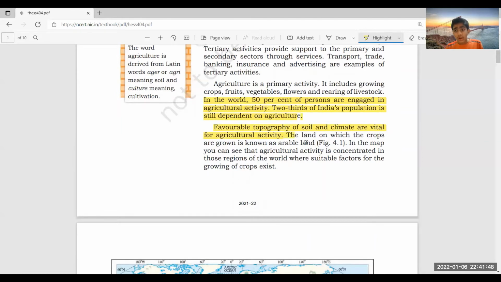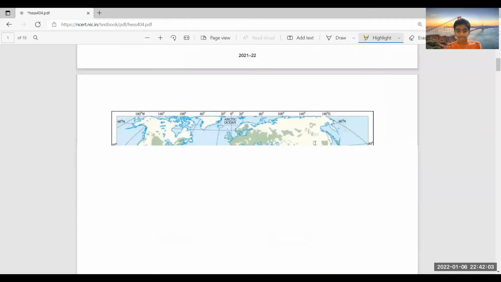And the land on which the crops are grown is known as arable land. Very important thing. Now you'll get what an arable land is. Remember, the land which is suitable for the growth of crops is arable land. Simple and clear, you can understand.